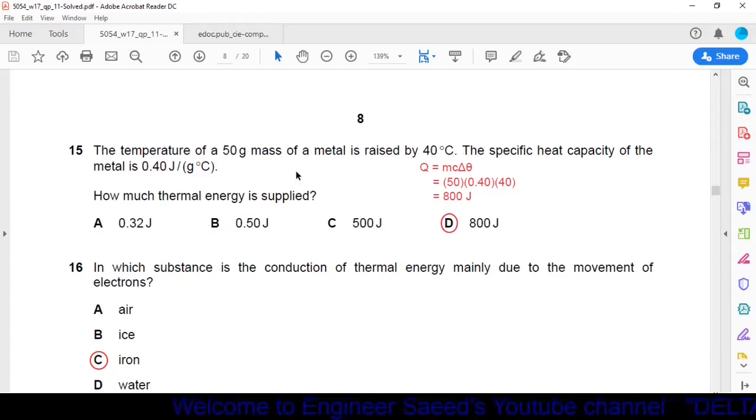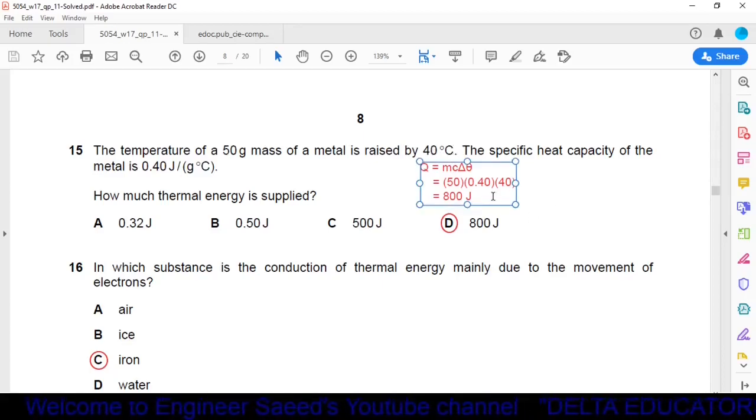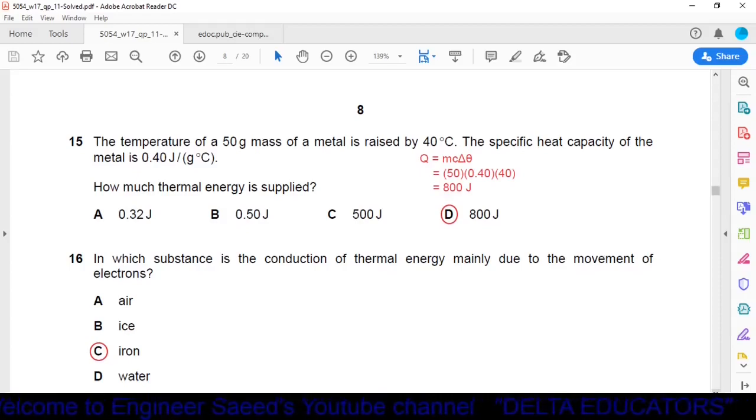Now here we have to find out the thermal energy supplied, means we have to find out the value of Q. So Q will be equal to m is given 50 gram, c is specific heat, it is given 0.40, delta theta change in temperature is given 40 degrees centigrade. Now by solving this one, we will get the answer 800 joules, and 800 joules is given in option D. So option D is the correct one.